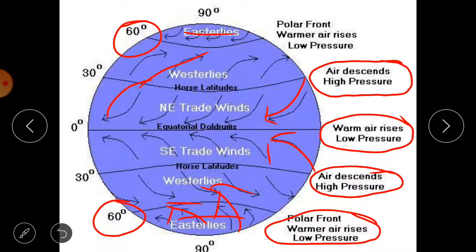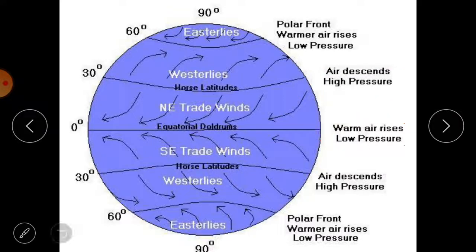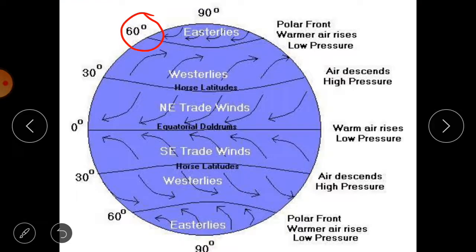So the winds blowing in this equatorial region are known as northeast trade winds and southeast trade winds. These are moving from 30-degree to the equator in both the hemispheres. And then polar winds blow from polar regions to the 60-degree latitudes, in both the hemispheres.